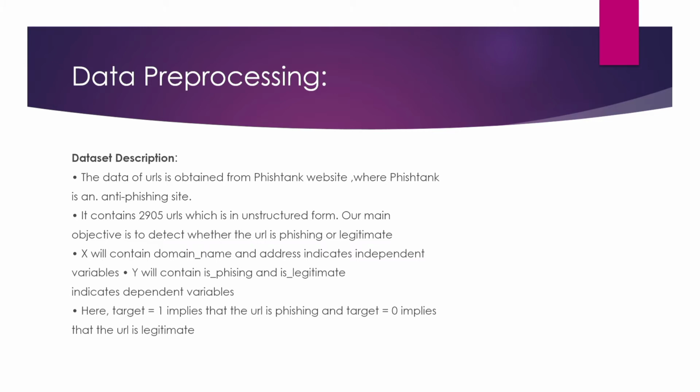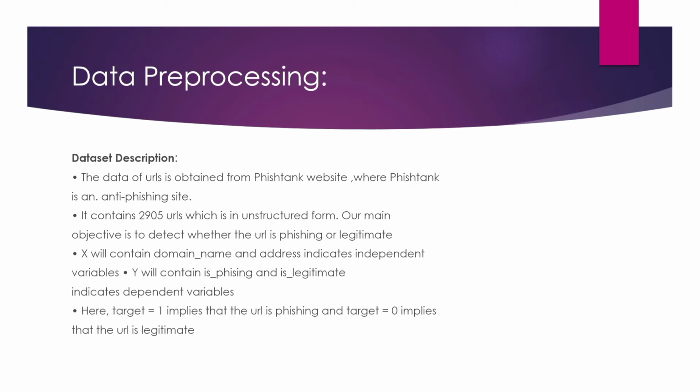Data description: I took the data set from Google. The data set of URLs is obtained from phishing websites. PhishTank is an anti-phishing site. The data set contains 2,905 URLs in unstructured form. Our main objective is to detect whether a URL is phishing or legitimate.